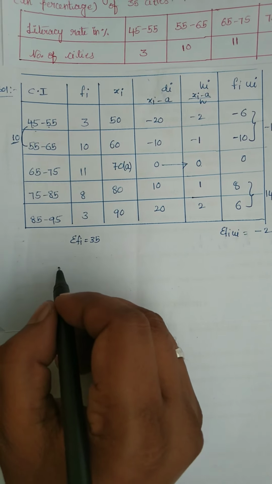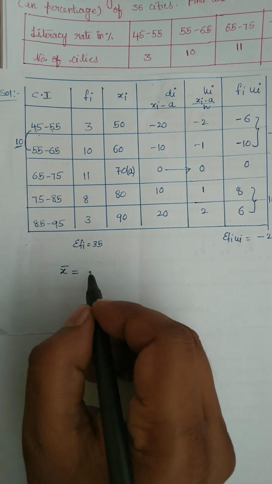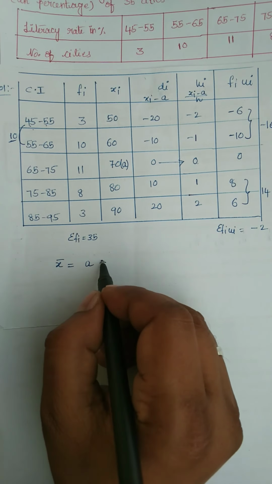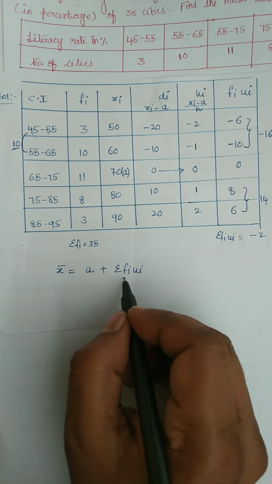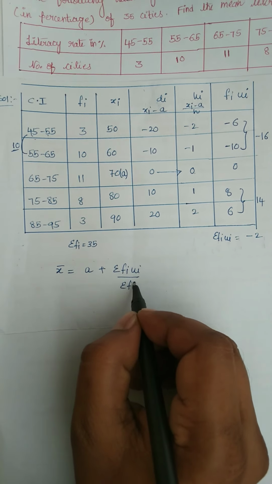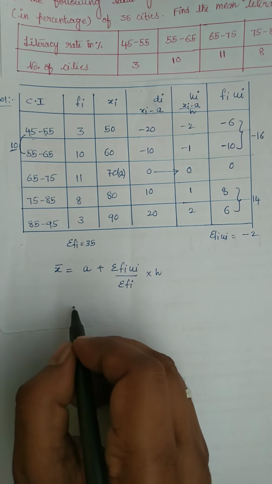So here we are using the step deviation method. What is the formula? X bar is equal to A plus sigma fi ui by sigma fi into h.